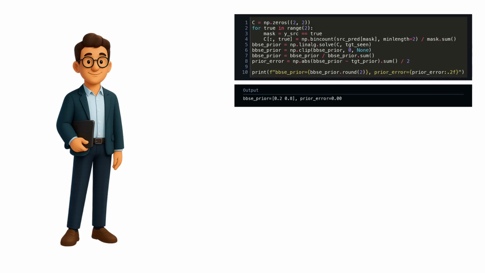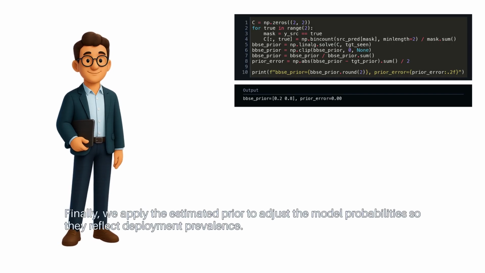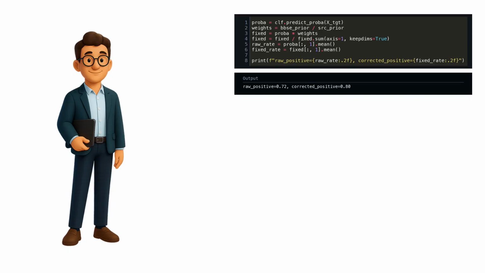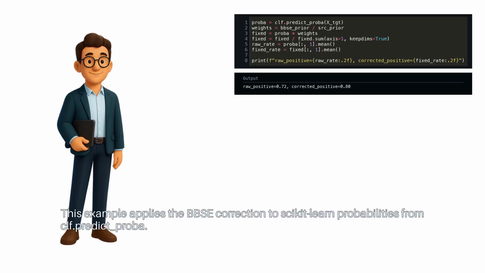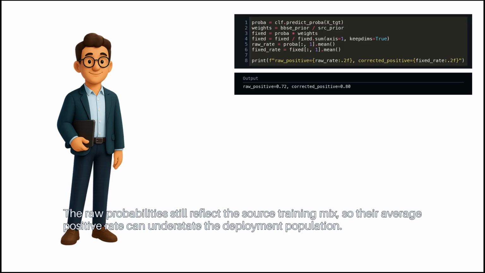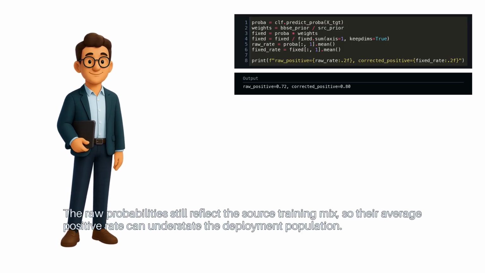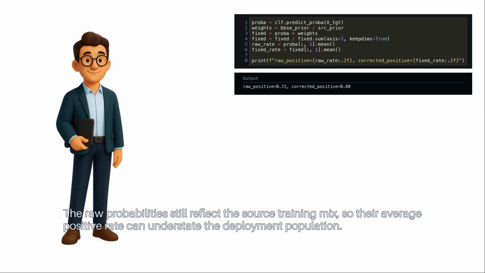Finally, we apply the estimated prior to adjust the model probabilities so they reflect deployment prevalence. This example applies the BBSE correction to scikit-learn probabilities from clf.predict_proba. The raw probabilities still reflect the source training mix, so their average positive rate can understate the deployment population.